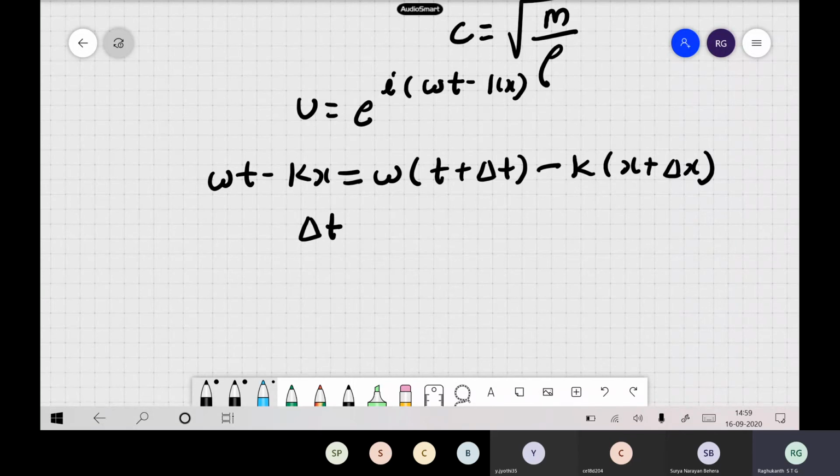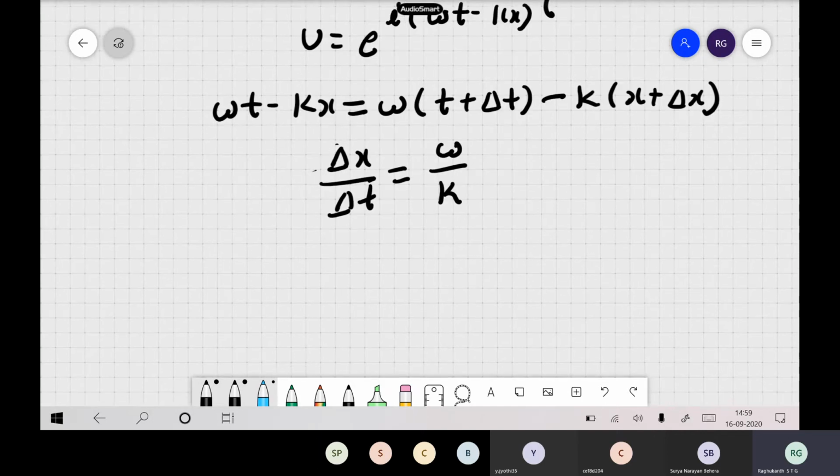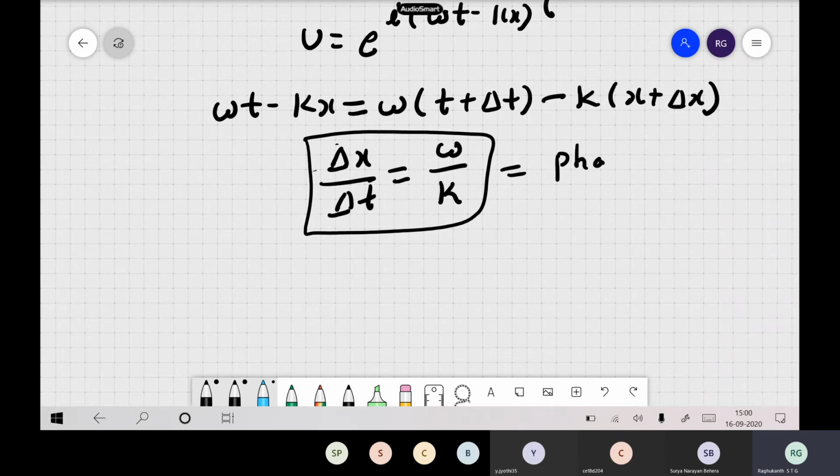The only way this can happen is if Δx by Δt is ω by k itself. If this holds, the plane wave gets reproduced after Δt, and it gets reproduced in space also after some Δx. This quantity we call the phase velocity.